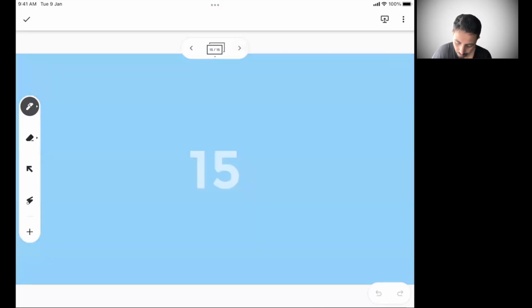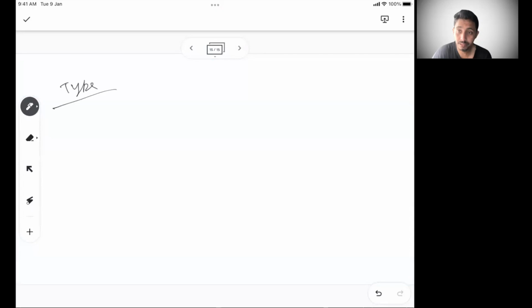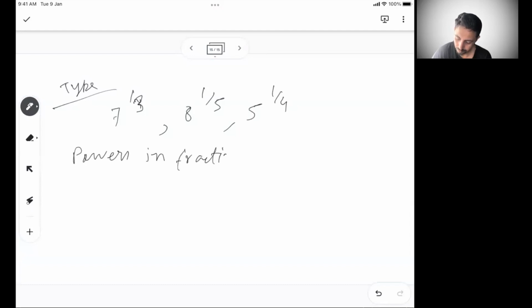Now the other case: if the powers are in fractions, let's say you have 7 to the power 1 by 3, 8 to the power 1 by 5 and 5 to the power 1 by 4. If the powers are in fractions, take the LCM and multiply. So what is the LCM of 3, 5 and 4?